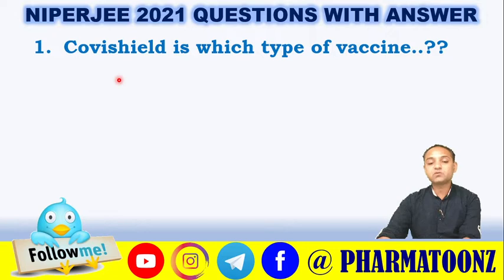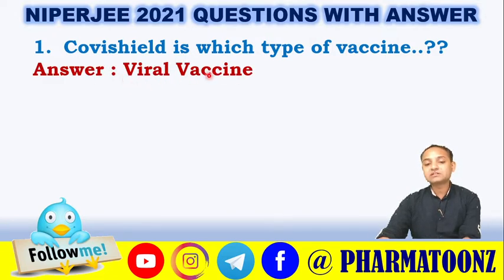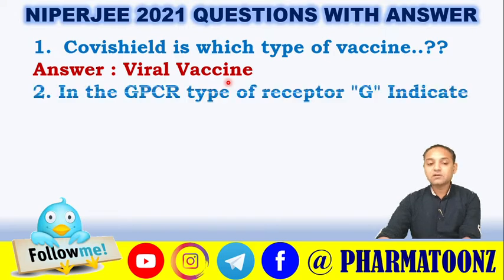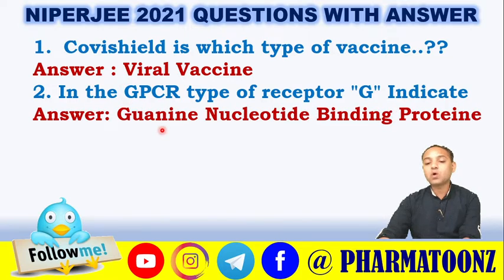The first question was asked like, Covishield is which type of vaccine? So the answer is viral vaccines. Second, in G protein coupled receptor, what does G stand for? So it indicates guanine nucleotide binding proteins.